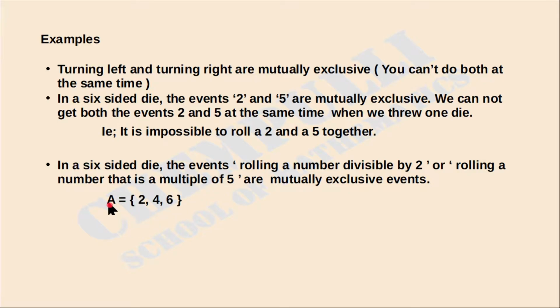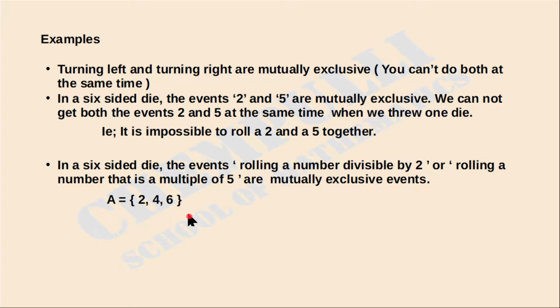I took the first event as A, that is A is equal to rolling a number divisible by 2. The numbers divisible by 2 are 2, 4 and 6. The next event is rolling a number that is a multiple of 5.